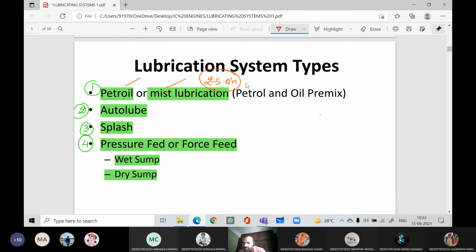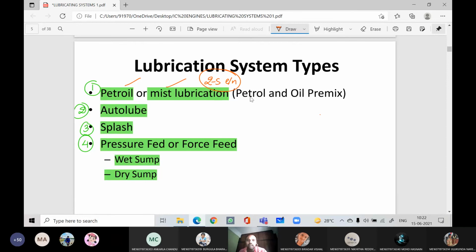There will be disadvantages because we are burning the lubricating oil in the engine cylinder. It not only produces pollution, there are certain other disadvantages too. It will give smoke, that creates pollution, and we are burning the lubricating oil within the engine cylinder. What will happen due to that? Carbon will be deposited within the engine cylinder and over the piston crown, and it will seize the movement of the piston.